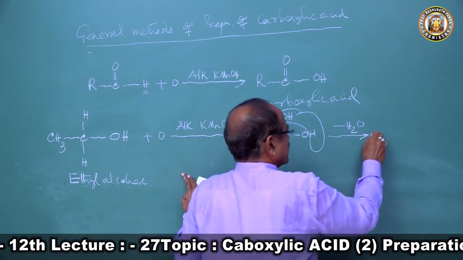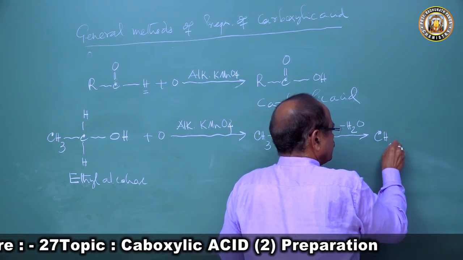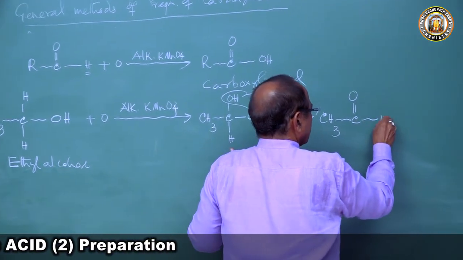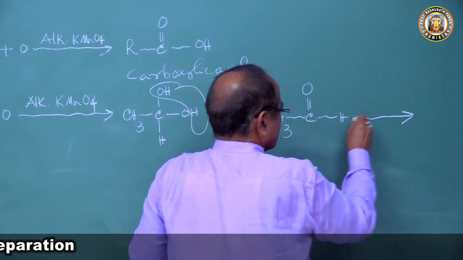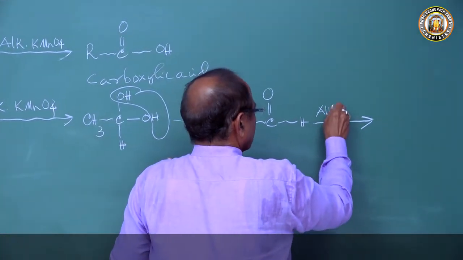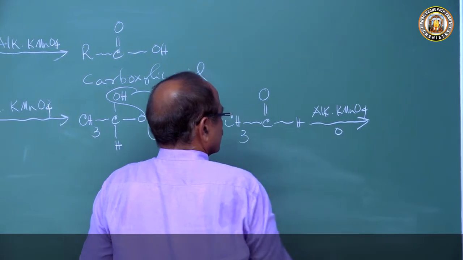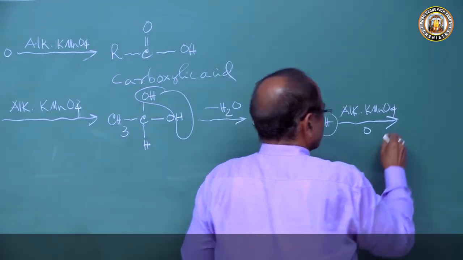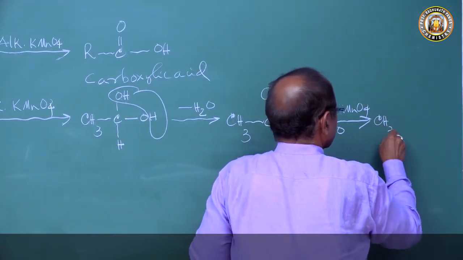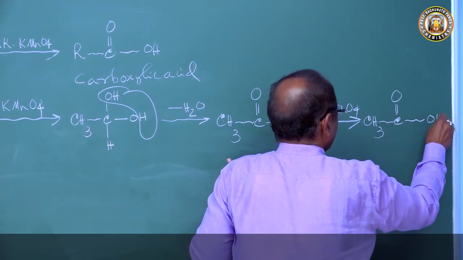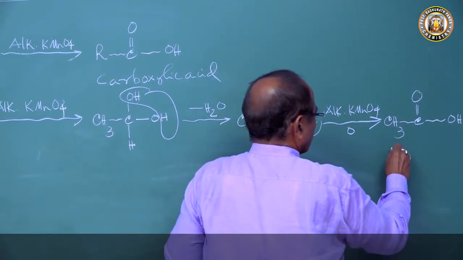This forms acetaldehyde. Now this acetaldehyde again gets oxidized by the same alkaline KMnO4. On oxidation, this H becomes OH, we get acetic acid. So we started with 2 carbon atoms and ended with 2 carbon atoms, so we got acetic acid.